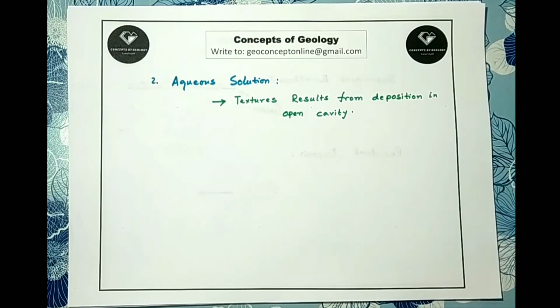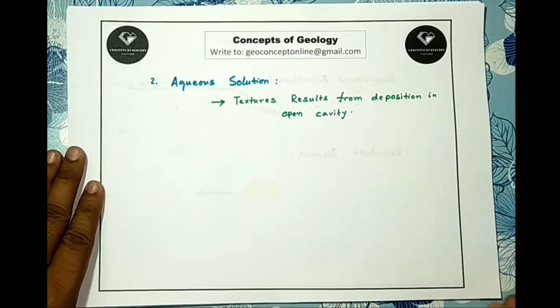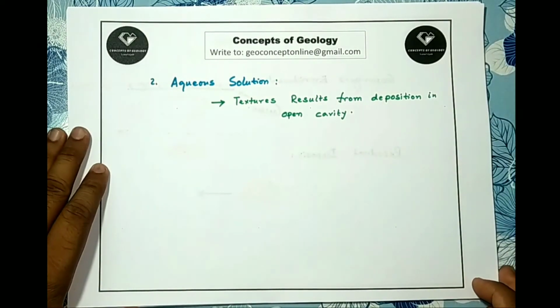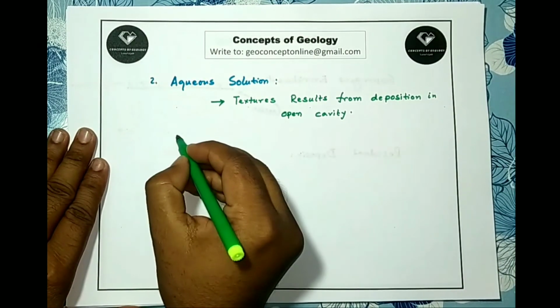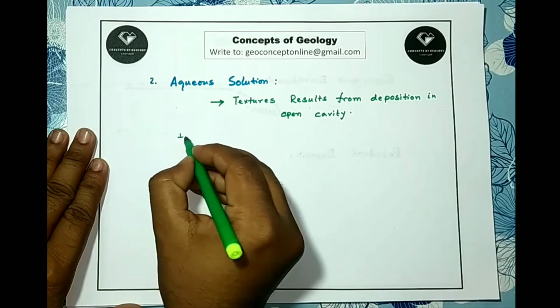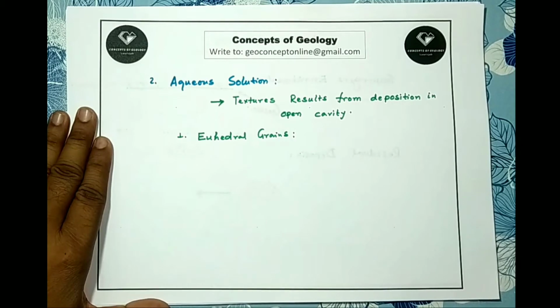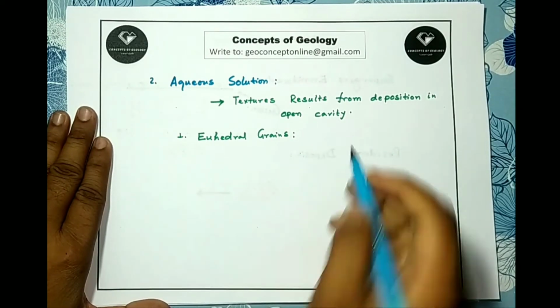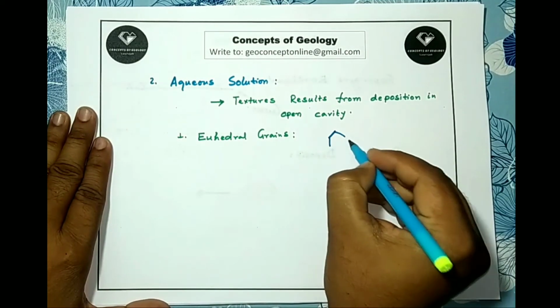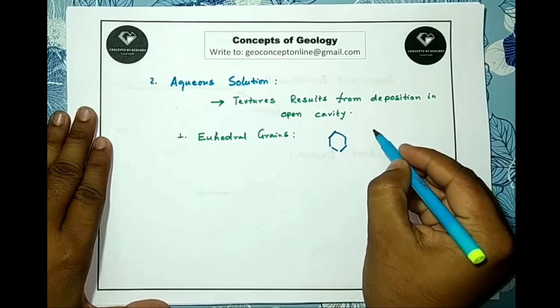Now see, here also we are getting euhedral crystals with well developed faces, as here also the growth is unobstructed. So the first texture is the euhedral grains. That means the minerals are having well developed crystal faces. Suppose this one or this one.